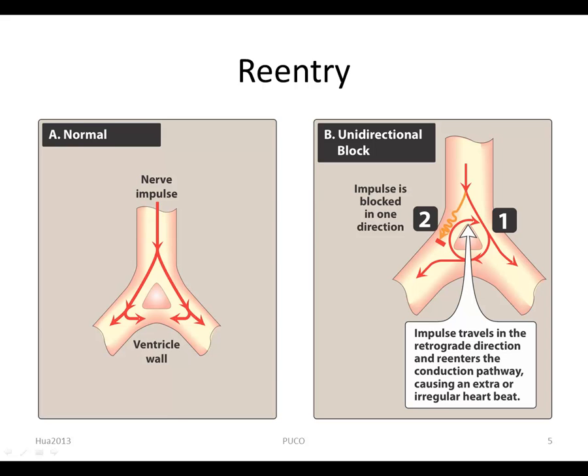Re-entry is the most common cause of arrhythmia, and it can occur at any level of the cardiac conduction system. Antiarrhythmic agents prevent re-entry by slowing conduction, as in class 1 drugs, and/or increasing the refractory period, class 3 drugs, thereby converting a unidirectional block into a bidirectional block.